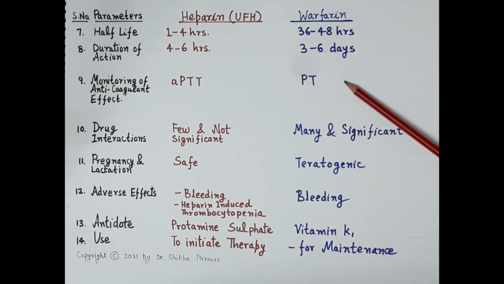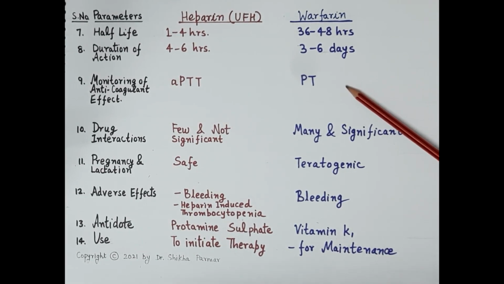When we talk about warfarin, its anticoagulant activity is monitored by the determination of prothrombin time, and warfarin primarily inhibits clotting factors involved in the extrinsic pathway and the common pathway.